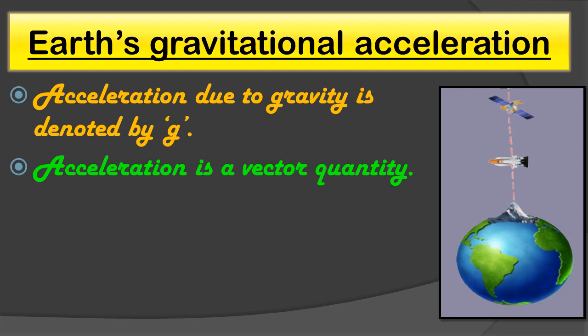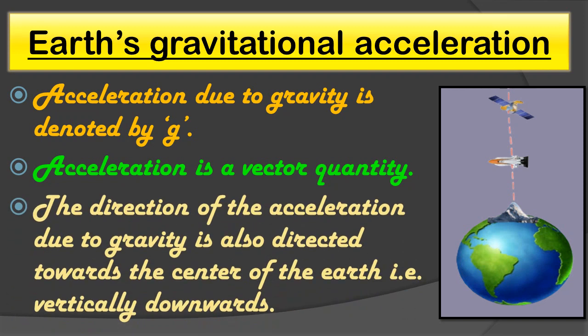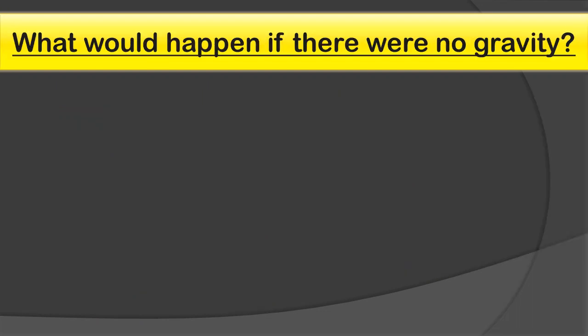Now, as the gravitational force on any object due to the Earth is directed towards the center of the Earth, the direction of the acceleration due to gravity is also directed towards the center of the Earth, that is vertically downward direction. We have seen that an apple is falling towards the center of the Earth. In which direction? Vertically downward direction. This is due to what? Due to the gravity of the Earth.